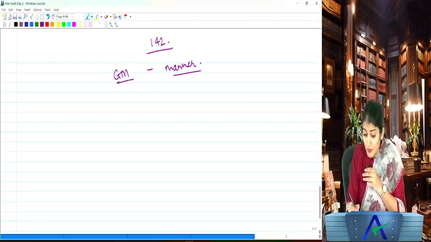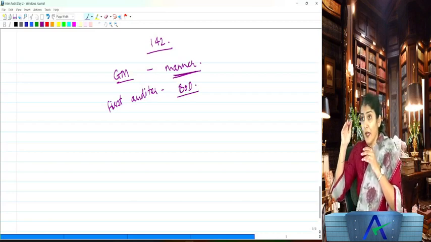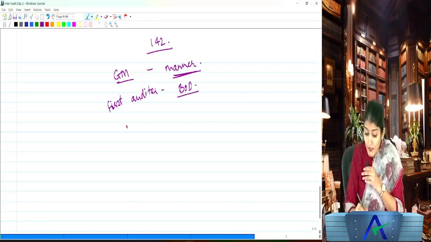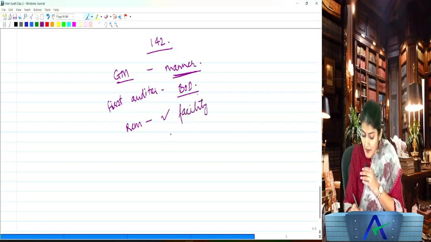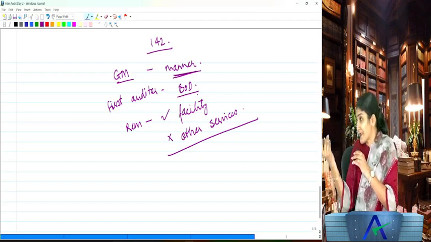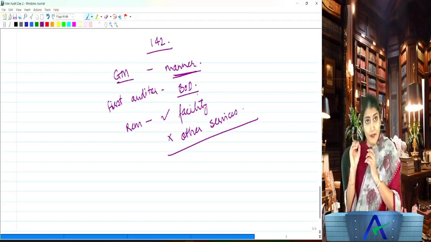Right, the remuneration to be paid to the auditor. However, where the first auditor has been appointed by the board of directors, his remuneration could also be fixed by the board of directors. And remuneration includes any facility provided to the auditor, but it does not include the other services provided by the auditor, like say some tax audit. That tax audit fee is not included in the auditor remuneration. Is it clear to all of you?